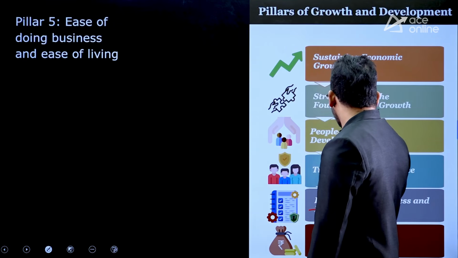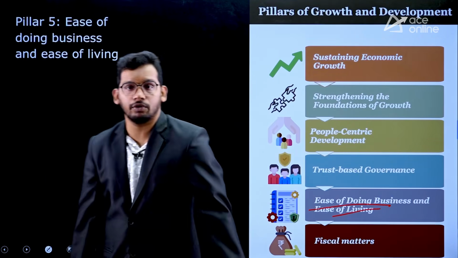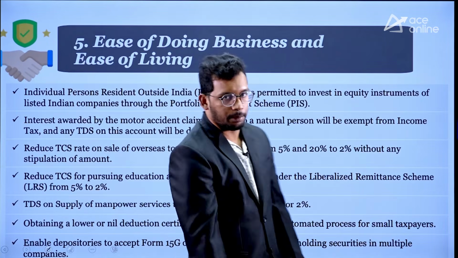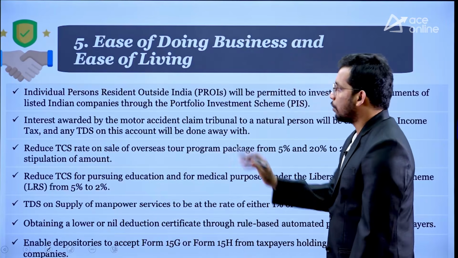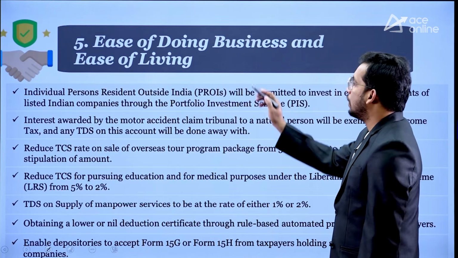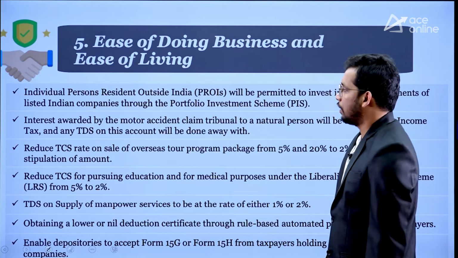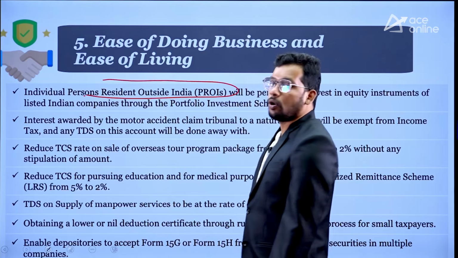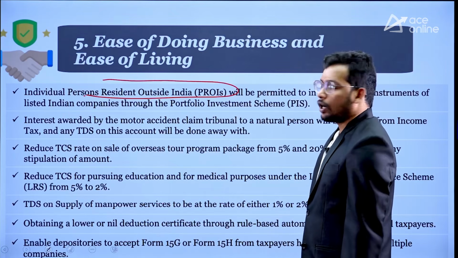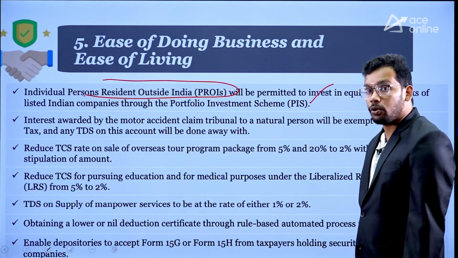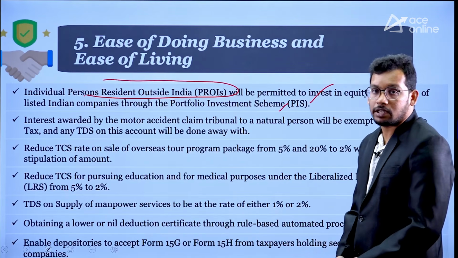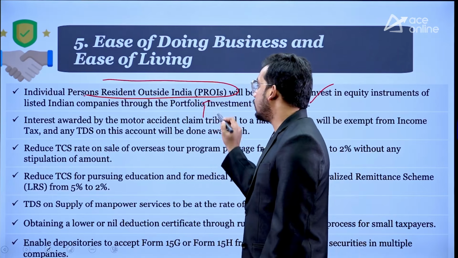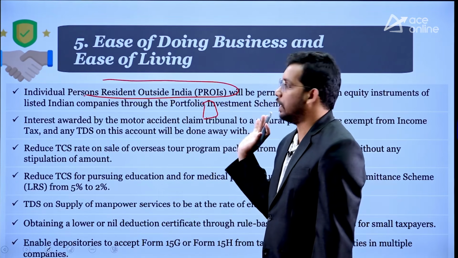And the fifth pillar is on ease of doing business and ease of living. Through this, the government has brought a few important elements. Not all are important. A few things I am going to discuss which are more important for us. Ease of doing business and ease of living. Individual persons resident outside of India, PROs, will now be permitted to invest in portfolio investment. That means foreign Indian people who are staying there for long can now buy in our Indian stock markets. They are going to be allowed freely.